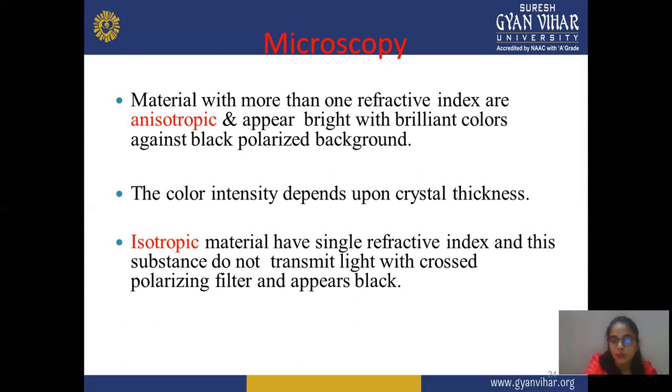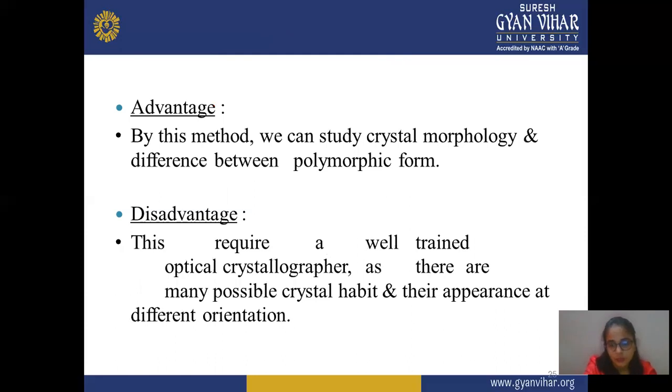Anisotropic materials are more easily recorded and show more than one refractive index, while isotropic materials show only a single refractive index and do not transmit light. In anisotropic material, light is easily transmitted, while isotropic material appears black.